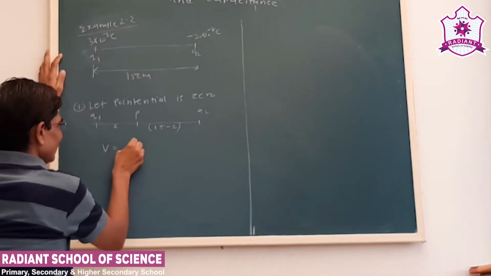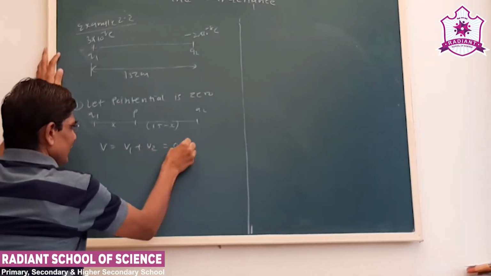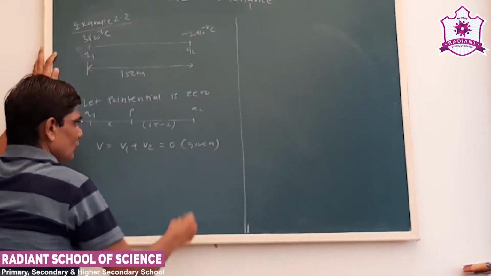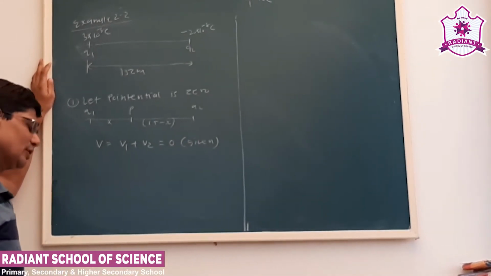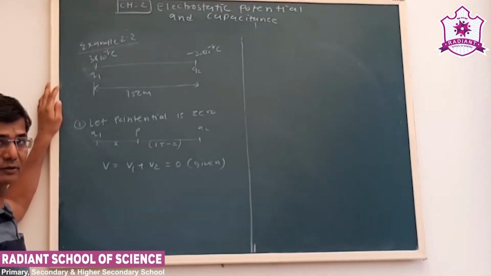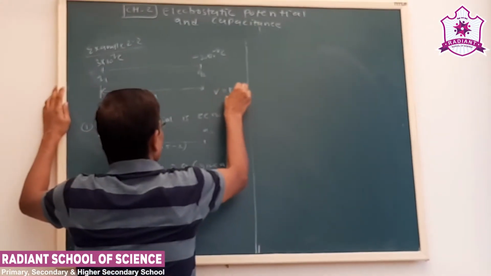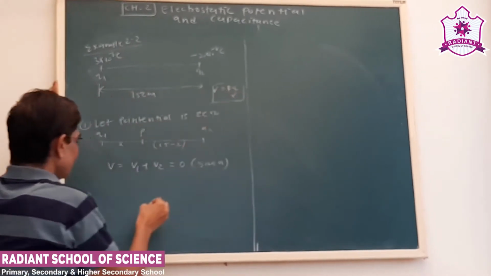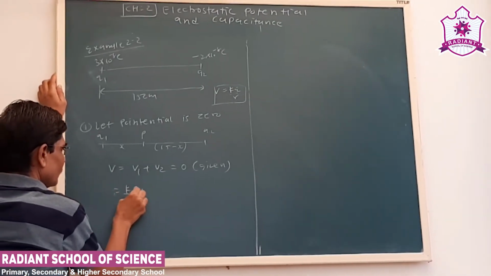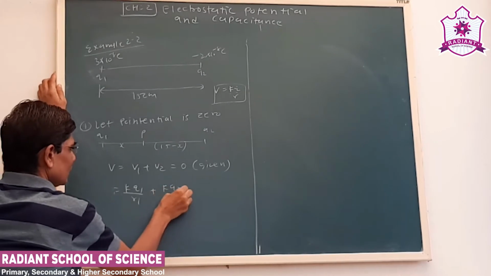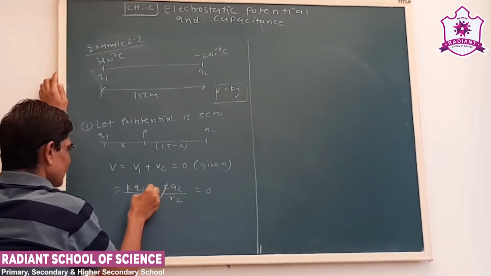Now you know V is equal to V1 plus V2 is 0. That is the given condition, because the condition says that potential is 0. Only we have to find out the distance. Now point charge formula, V is equal to KQ by R. So we substitute K into Q1 upon R1 plus Q2 upon R2. Now K is cancelled.